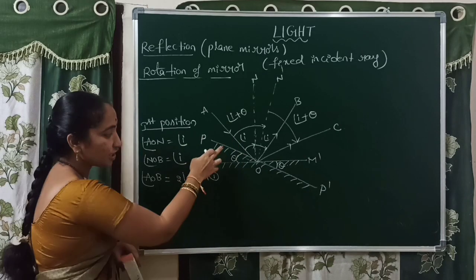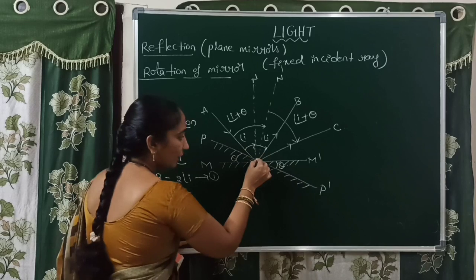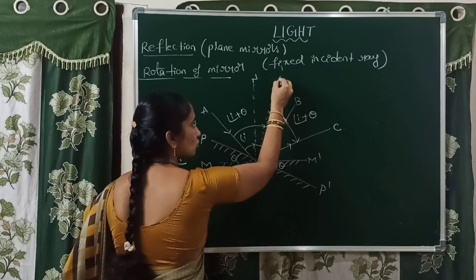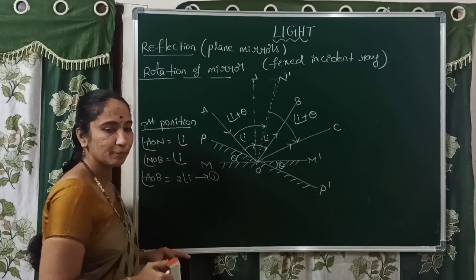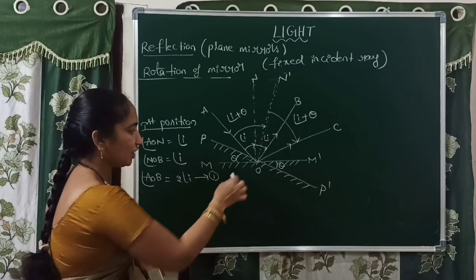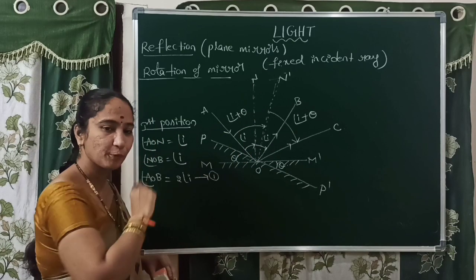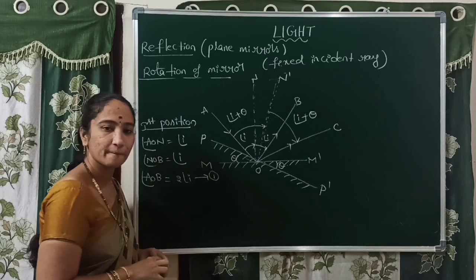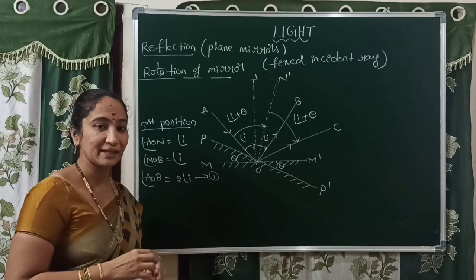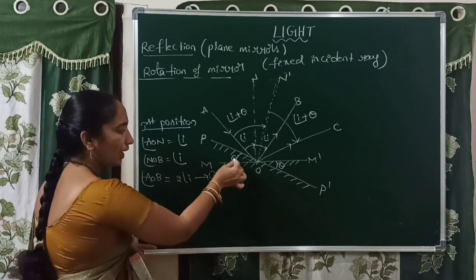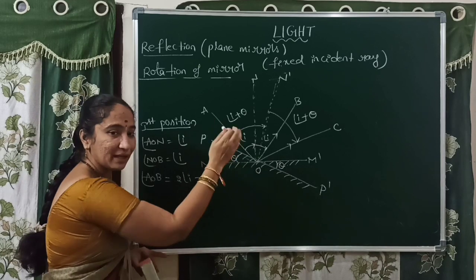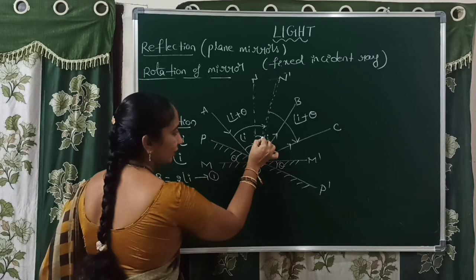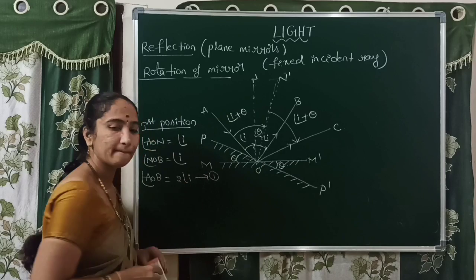But because of the change in position of the mirror, the normal should change. What you learned in the concept of normal: normal means always perpendicular to the surface. The initial normal is not perpendicular to the second position of the mirror. That's why here it is the new normal N dash. With whatever angle the mirror is rotated, with the same angle the normal is affected. That means theta. So the angle between the two normals is theta.